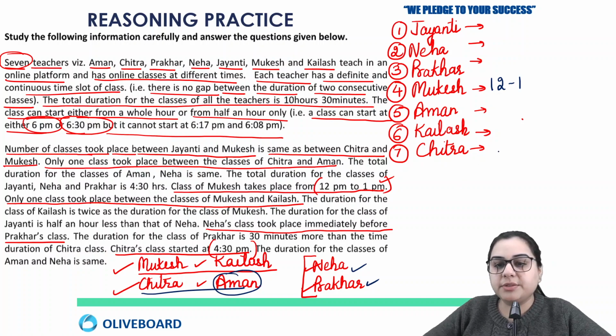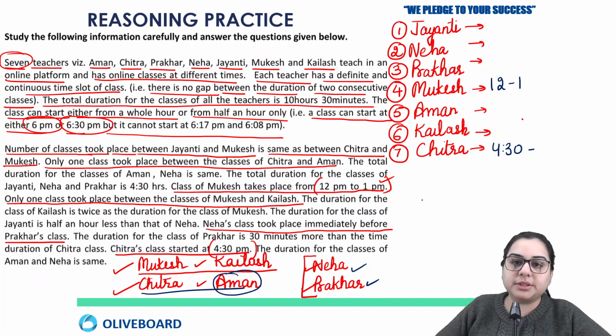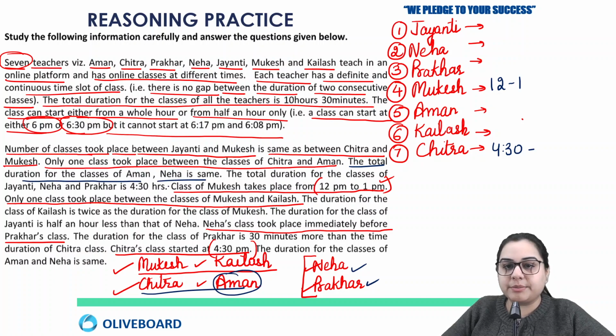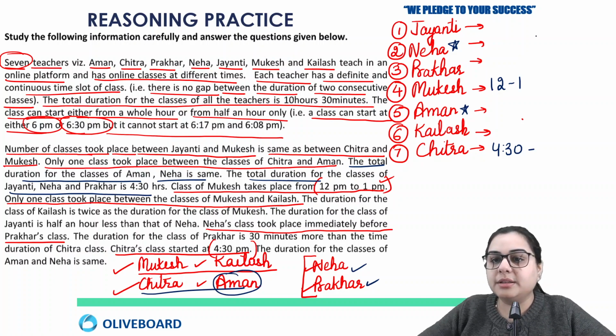And about Chitra, he was telling you the duration of Chitra's class, I don't know, but it is starting at 4:30. So now we have to consider two things: the duration of the class and at what time it is starting. So the total duration for the classes of Aman and Neha is the same. So Aman and Neha have the same duration, I'll just mark this. Then the total duration for the classes of Jayanti, Neha and Prakhar is 4:30. So Jayanti, Neha and Prakhar, the duration of their class is 4:30.